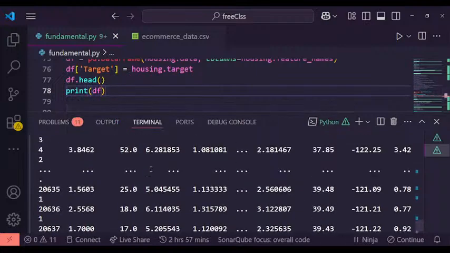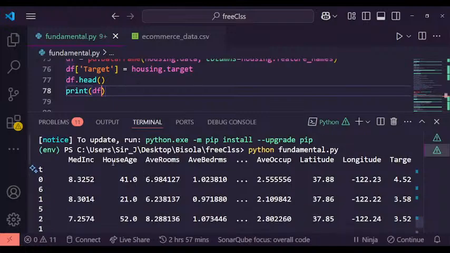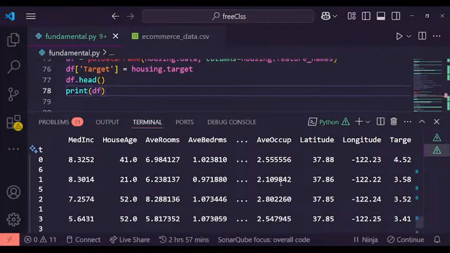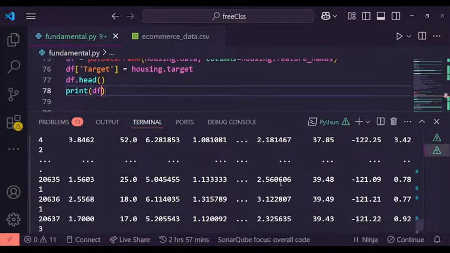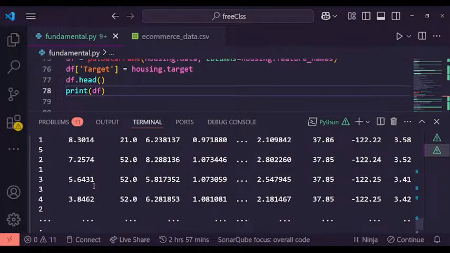So you can see we have the median income, house age, average rooms, average bedrooms, average occupation, latitude, longitude, all the things that you needed there. It has 2,640 rows, but it's giving us the first 9 columns.